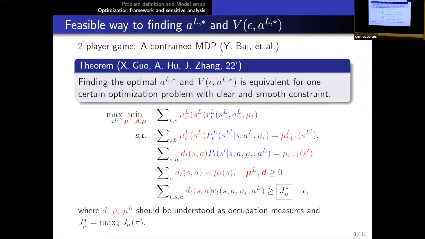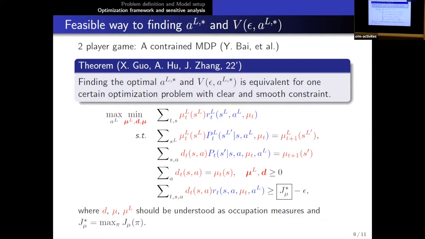and D and mu as the measure for the state and action of the followers, and also the distribution for the state of the followers, then we will naturally have this kind of objective with just the expectation of the reward for the leaders, and also the constraints that the measures should satisfy the transition probability conditions.